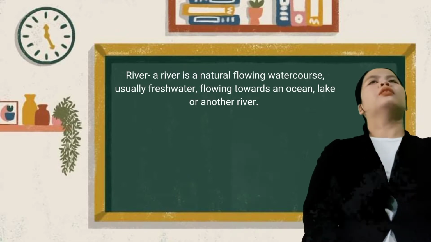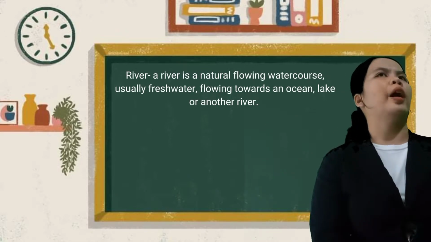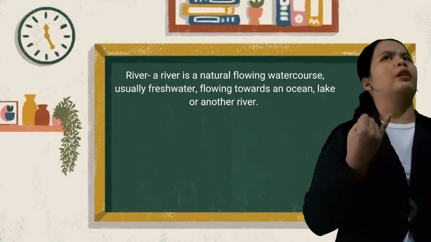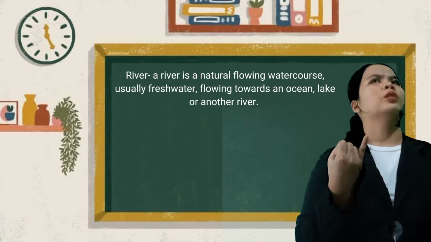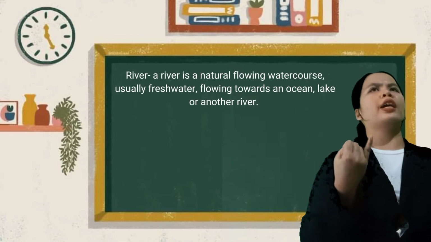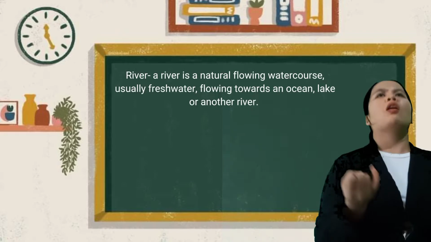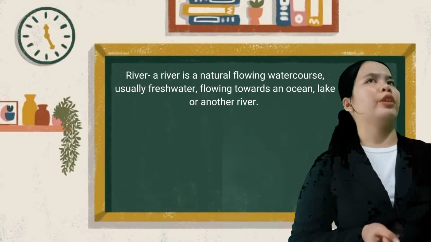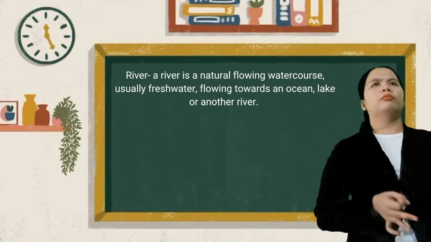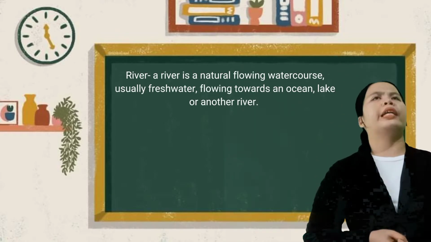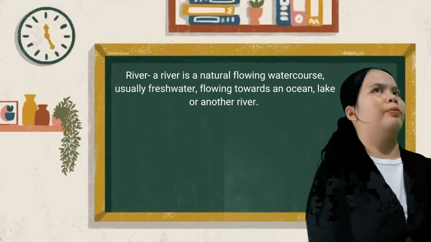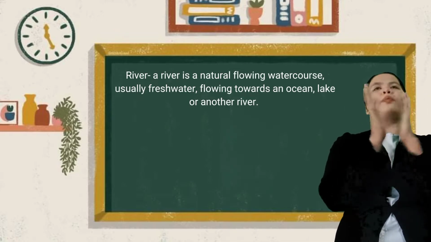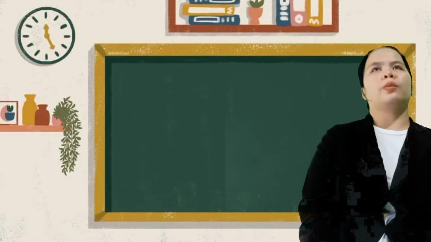So an example for this is what? Okay, river. Can you give me one example of a river? Okay, Gretchen. Agusan River, very good. How about you, Freya? Pasig River, very good. Gerald? Marikina River, very good. Okay, class, all of you are very good. Please clap your hands.